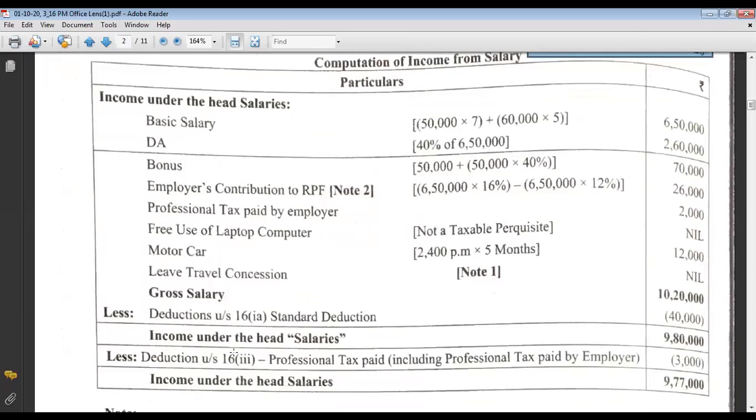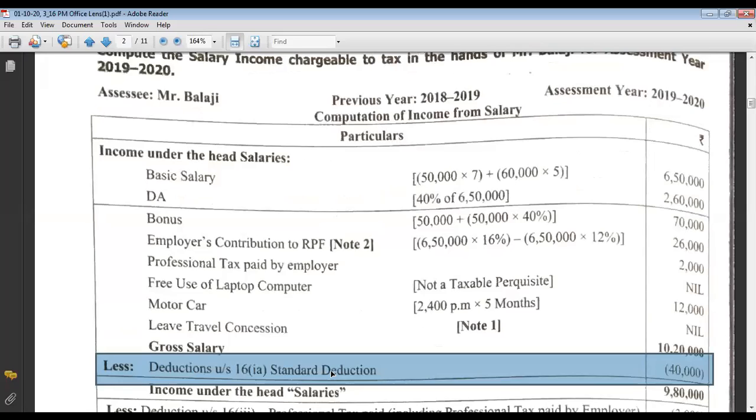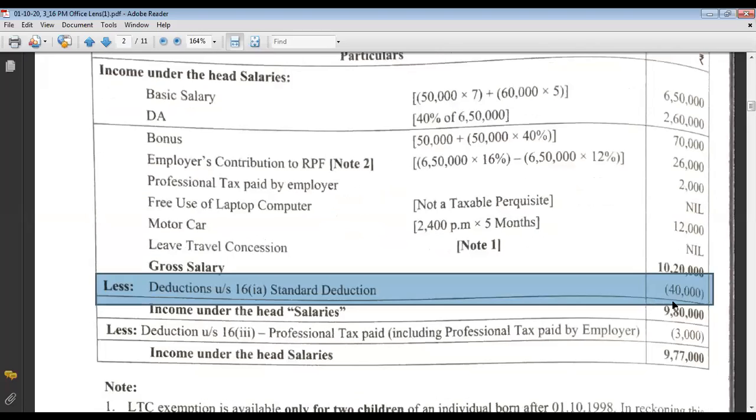Today, while explaining in the class, I did mention there is something called a standard deduction. Last year, the amount was 40,000. This year, the rate has been revised to 50,000. So it's a standard deduction which has been set by the government.